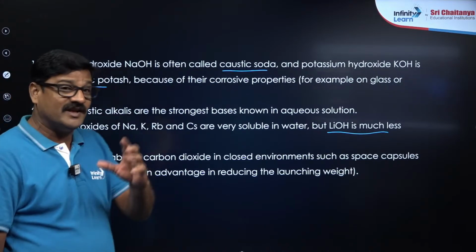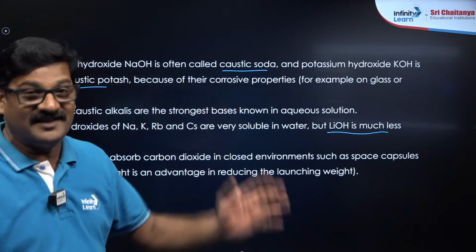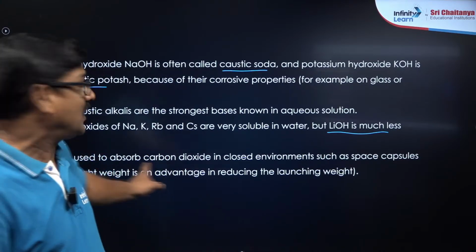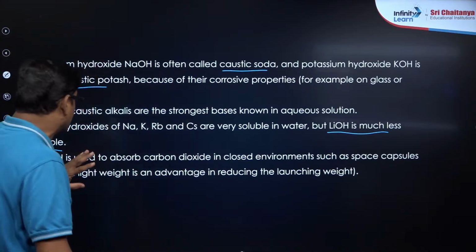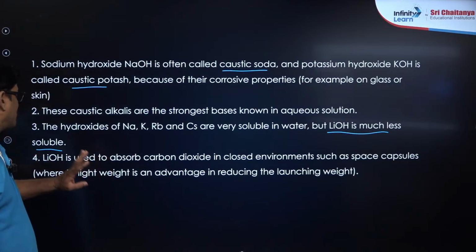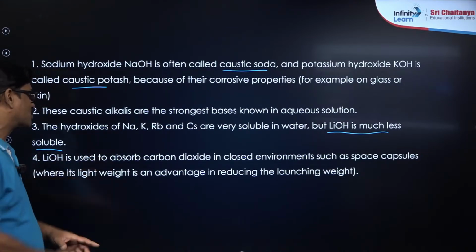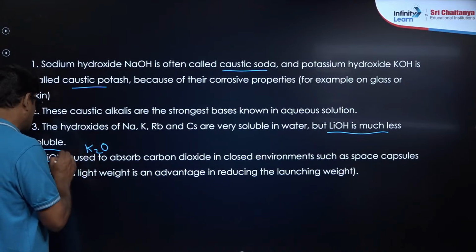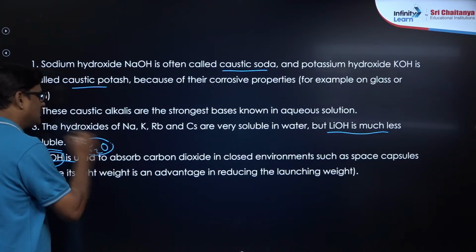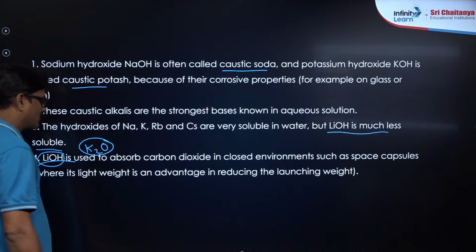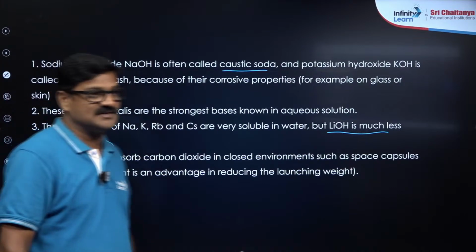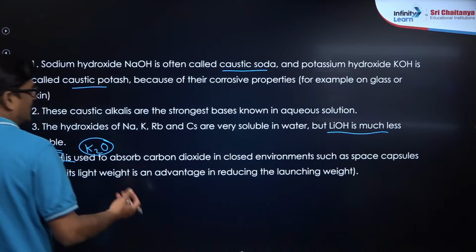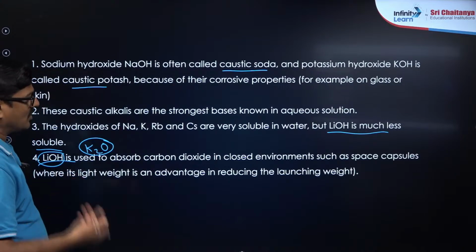Watch the movie Ghazi Attack, it has a submarine. How do they survive in a submarine? Potassium superoxide is used. Okay, potassium superoxide, lithium hydroxide, also potassium KO2 is used like this. Potassium superoxide is used in space shuttles. It is lightweight, and its advantage is reducing the launching weight.